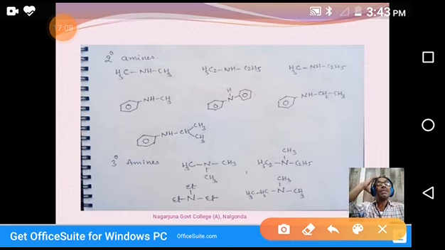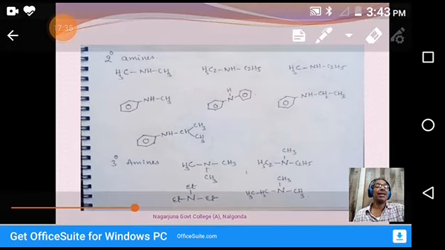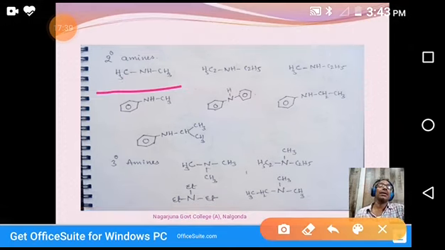In IUPAC method, it is called, you see, this is a hydrocarbon with NH2, this is the substrate. So N-methyl methanamine. Once again, N-methyl methanamine. If there is no methyl group, it will be methanamine. But one of the hydrogens is replaced by a methyl group. That's why it is called N-methyl methanamine. Once again, in secondary amines, in the common method, it is dimethylamine. In IUPAC method, it is called N-methyl methanamine.